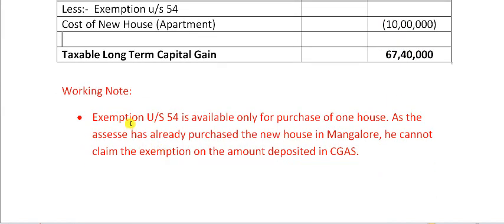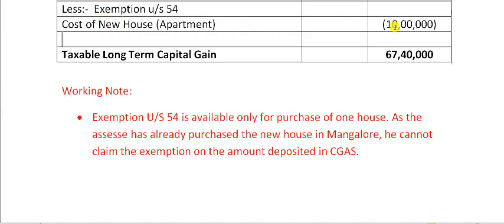Please remember here, exemption under section 54 is available only for purchase of one house. As the assessee has already purchased the new house in Mangalore, he cannot claim exemption on the amount deposited in CGAS. So had he not purchased the house, if he was constructing the house and 10 lakh rupees was the initial amount spent, then that 2 lakh could have been claimed as exemption, but he has already purchased the house.